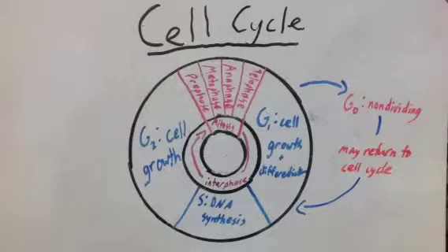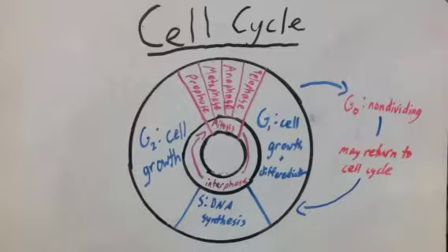However, after the G1 stage, the cell may go into G0, or non-dividing state, and on certain circumstances, it may return to the cell cycle.